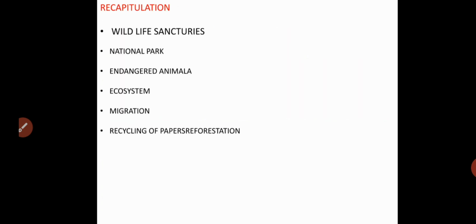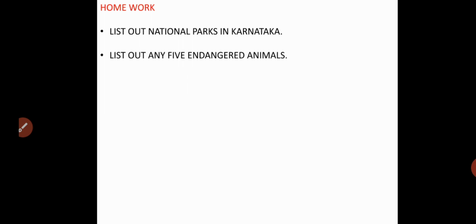Students, today we covered wildlife sanctuaries, national parks, endangered animals, ecosystem, migration, and also recycling of paper, and also reforestation. Students, I will give you two homework questions. You have to list out national parks in Karnataka and also list out any five endangered animals. Just name any five endangered animals.